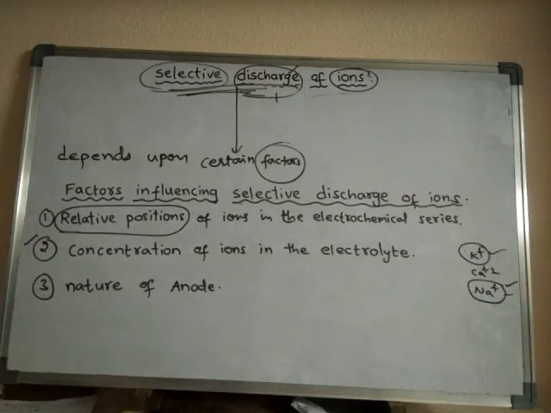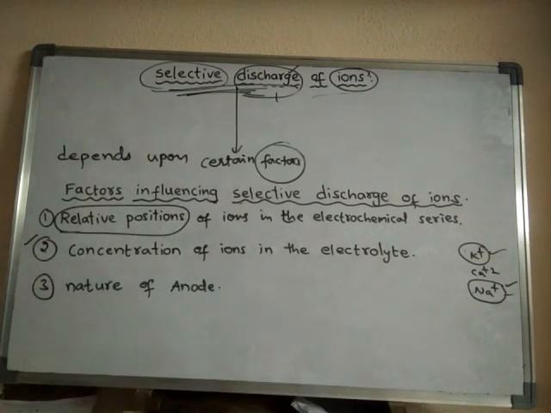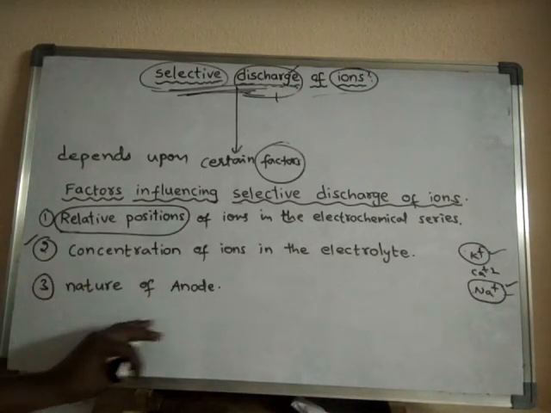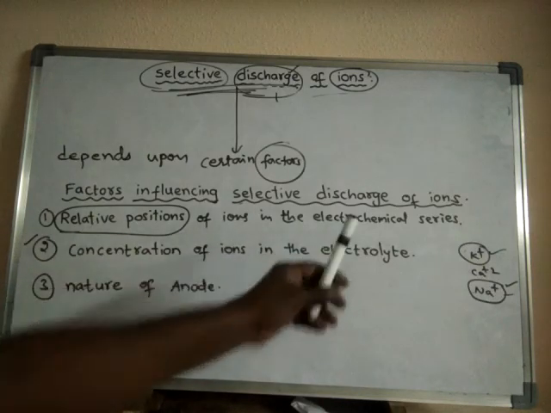If K plus ions are more than Na plus ions, then K plus ions will undergo discharge. So the concentration of ions in the electrolyte also influences the selective discharge of ions. And the third factor is the nature of anode. These are the factors influencing selective discharge of ions. We will learn about these factors one by one. First of all, we will learn about the relative position of ions in the electrochemical series.